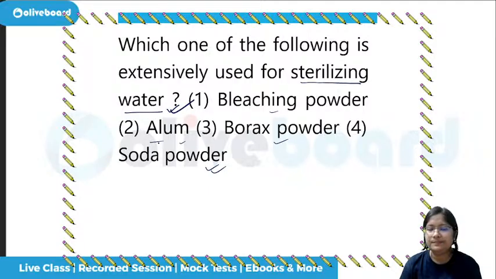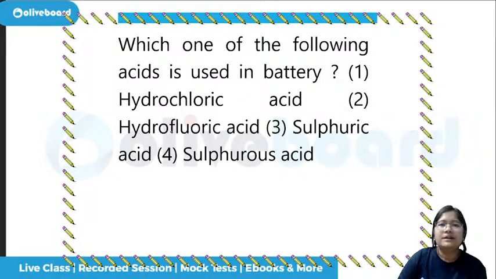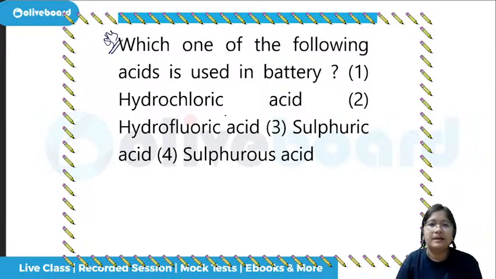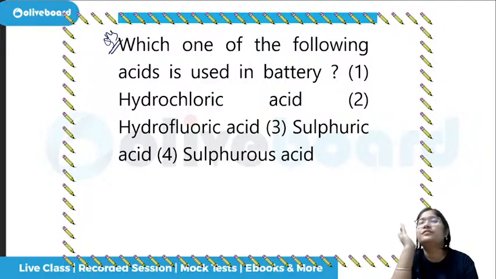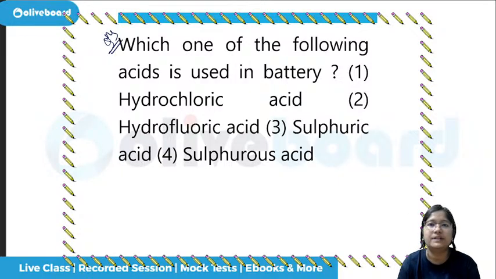What about alum, fitkiri? This also can be used, so we can use alum for water purification. Bleaching powder is used in case of drains, because nobody needs that water for any purpose. Or for cleaning of cloth, it can be used.